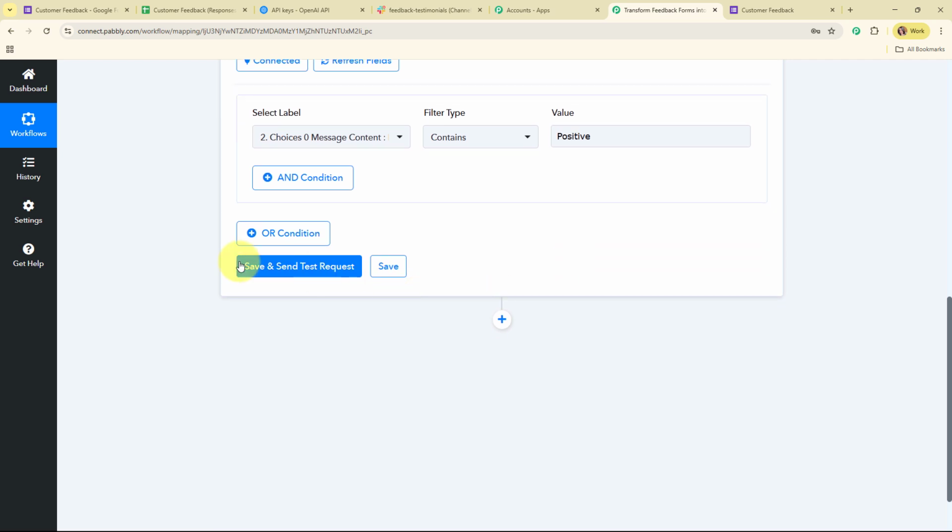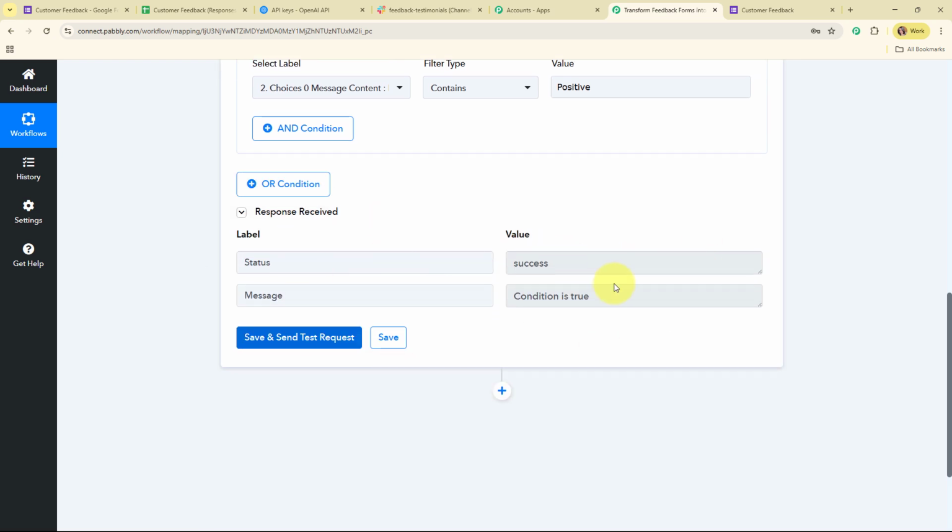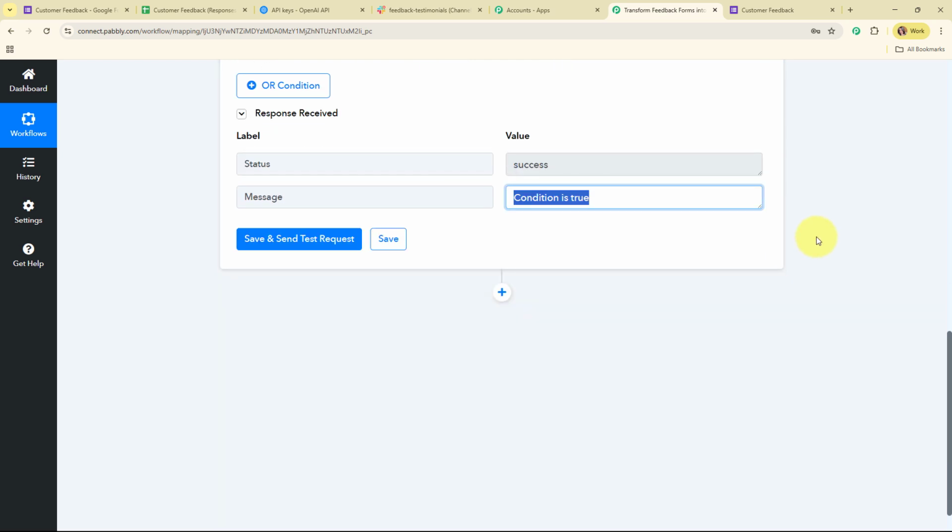Alright, so now after setting up the condition, I'm going to click on save and send test request, and let me tell you that you can add some more AND conditions and OR conditions for your filter. Alright, so here you can see we have received a successful response, where we have received the status as success and the message as condition is true.